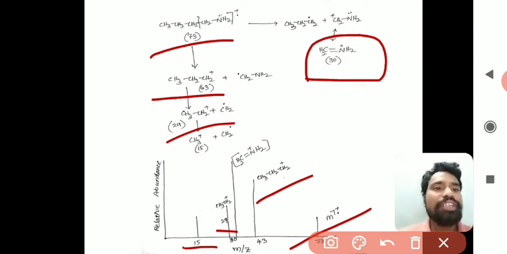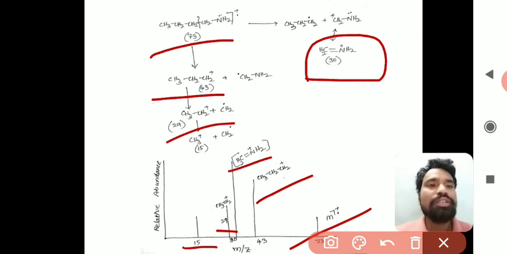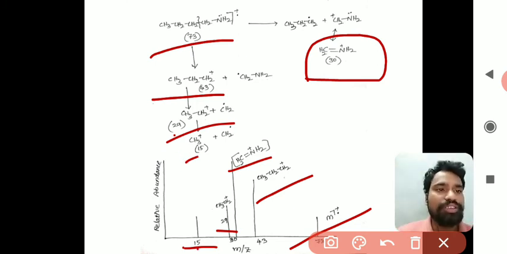So at 73 the molecular ion, at 43 propyl carbocation, at 30 CH2=N+H2, at 29 ethyl carbocation, and at 15 methyl carbocation.